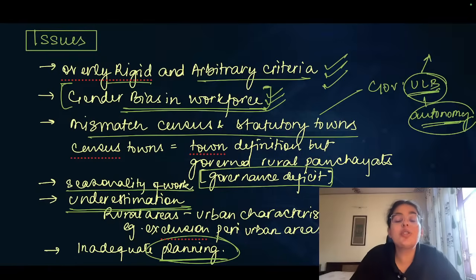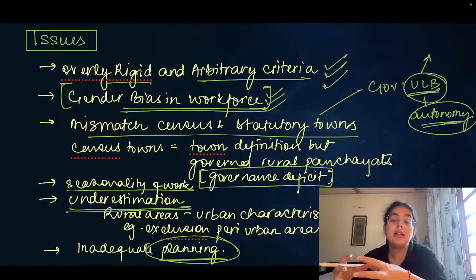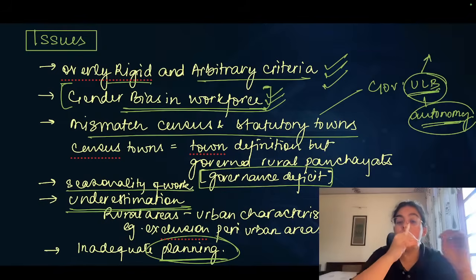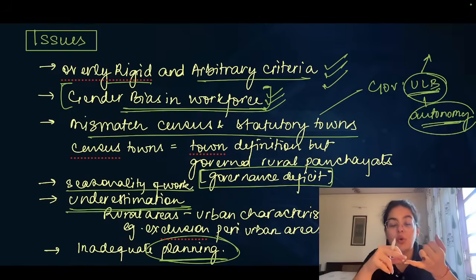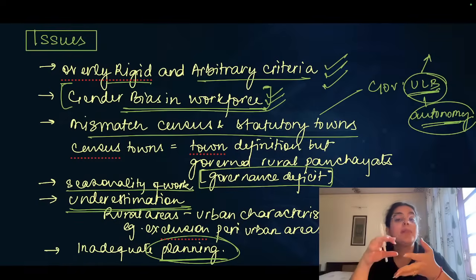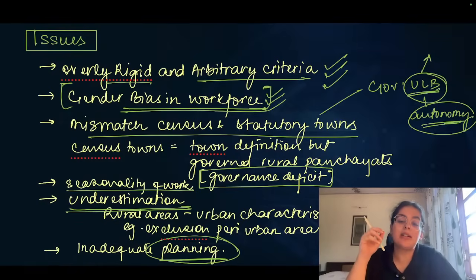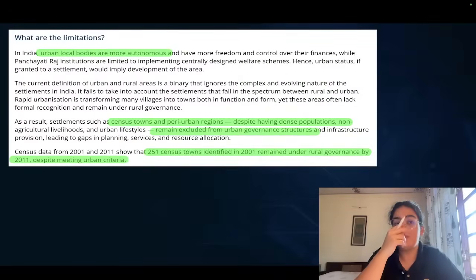Scholars suggest that a lot of peri-urban, peripheral rural areas are automatically displaying urban traits. For example, when it comes to occupation, people engaged, the kind of services provided, the kind of outlets there are, etc. Yet they are not included because of these arbitrary decisions and arbitrary rigid criteria. So these are the issues that we will talk about when it comes to the problem.